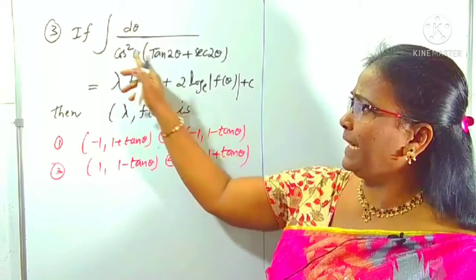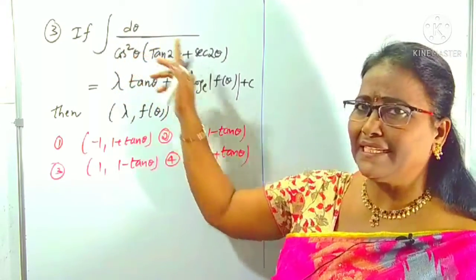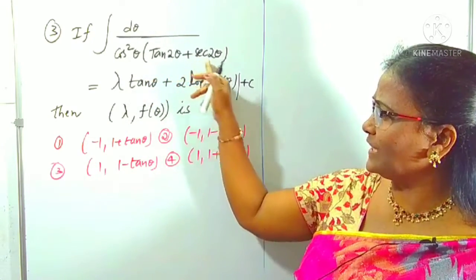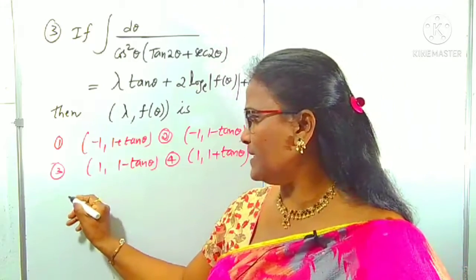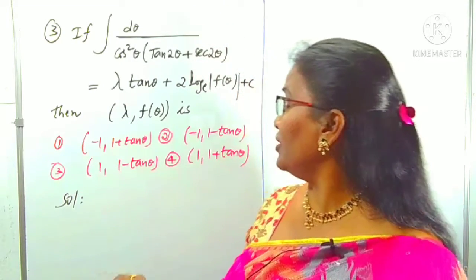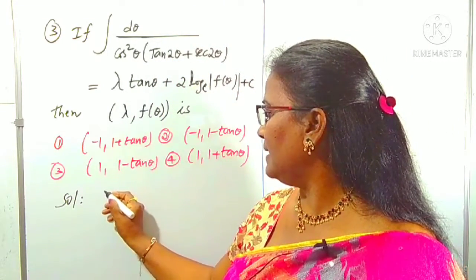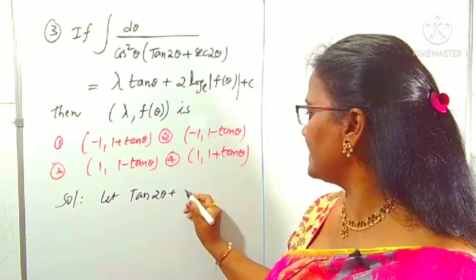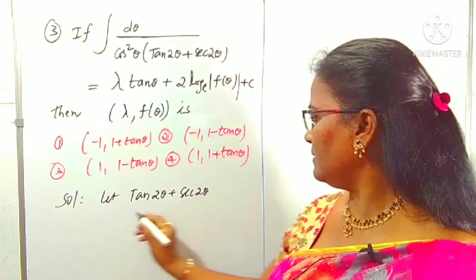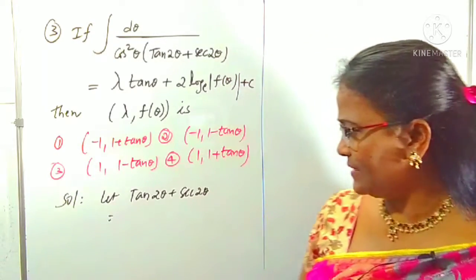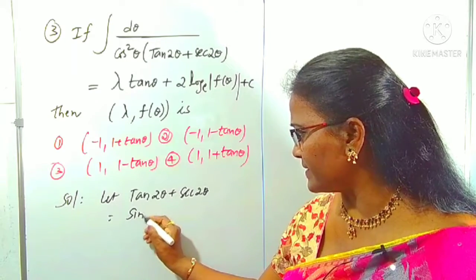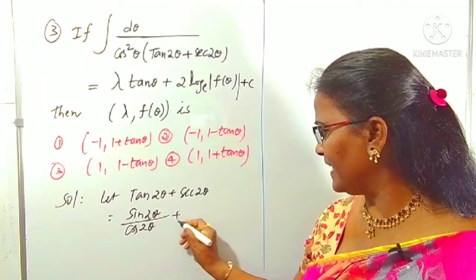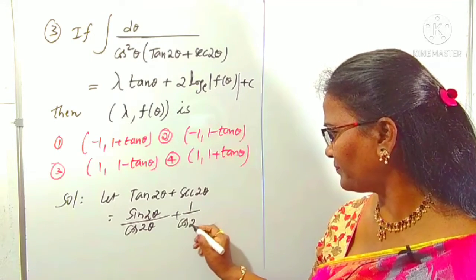In the denominator, 1 by cos square, I am writing secant square. That is no problem. For the bracket, tan 2 theta plus sec 2 theta, I am taking it outside and doing the simplification for this. Let tan 2 theta plus sec 2 theta. We can write tan as sin by cos, sin 2 theta by cos 2 theta. Sec we can write as 1 by cos 2 theta.